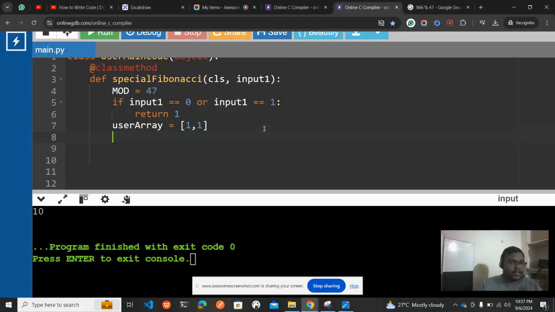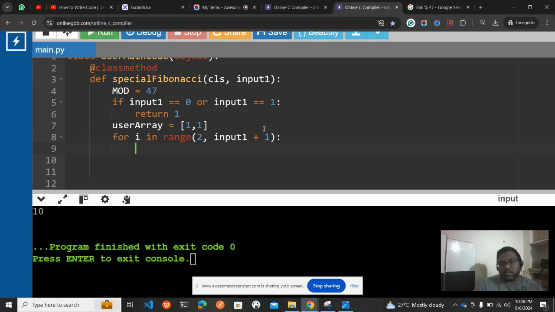Now I'll be taking a loop. So from where do I need to take the loop? Good question, right? Basically in the array, we have already taken two elements. So now I'll be starting from the second index, and then going towards the end of the inputted array. They have given Fibonacci series, find the Fibonacci series till 5. I need to include the 5, right? So I will be taking input plus 1, which means 5 plus 1 is 6. So for i in range of, initially I will be taking 2, and then input 1 plus 1 will be the end condition for me to break the loop.